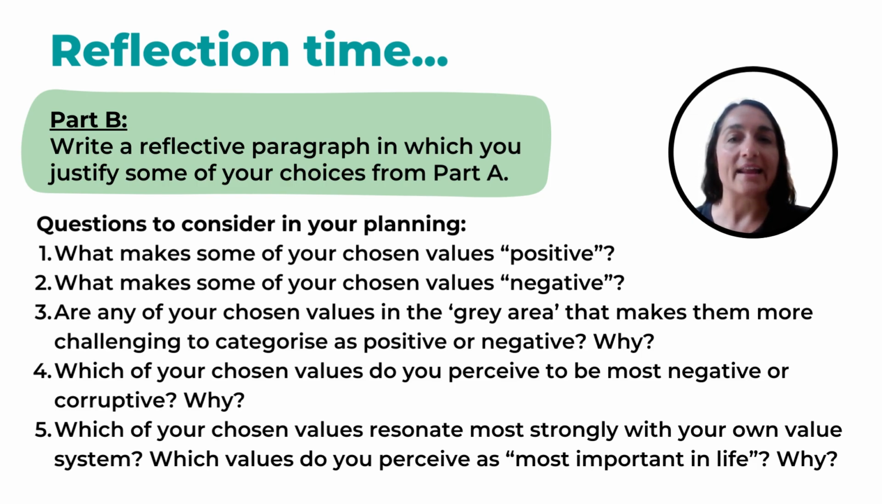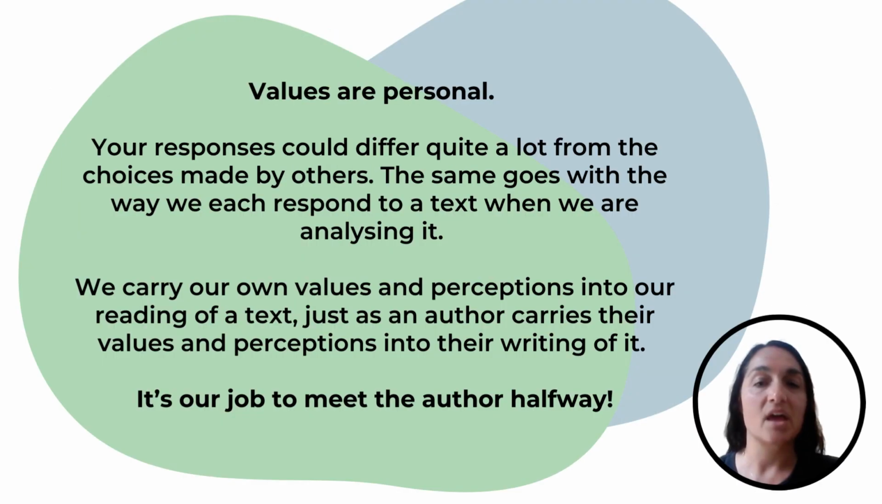Number 3, are any of your chosen values in the grey area that makes them more challenging to categorise as positive or negative, and why? Number 4, which of your chosen values do you perceive to be most negative or corruptive, and why? And number 5, which of your chosen values resonate most strongly with your own value system? Which values do you perceive as most important in life, and why? These questions are designed to get you to think more deeply about why you respond to particular values in a certain way. Values are personal.